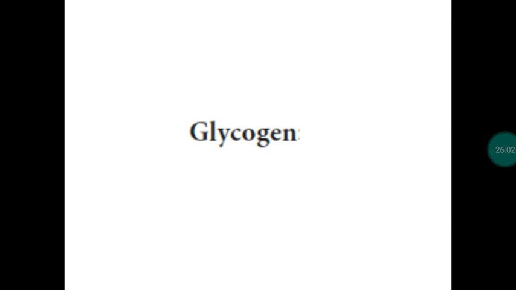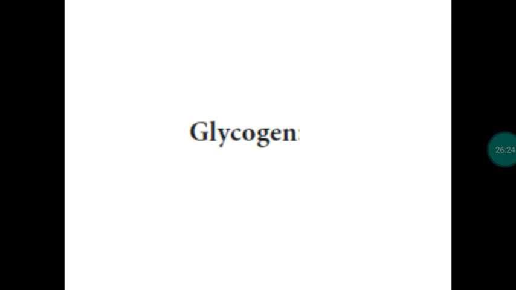Important, one mark. What is the difference between amylopectin and glycogen polysaccharide? In amylopectin, we have a straight chain and a branched chain. For every 24 to 30 monosaccharide units, glucose units, we will have a branch. But in glycogen, for every 8 to 14 glucose units, we will have a branch.